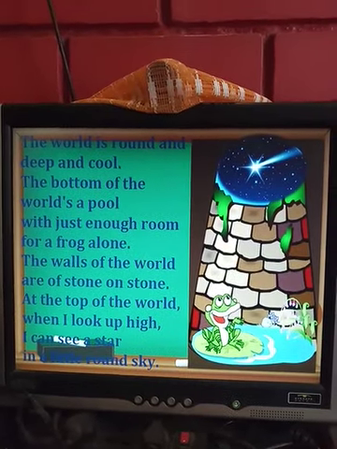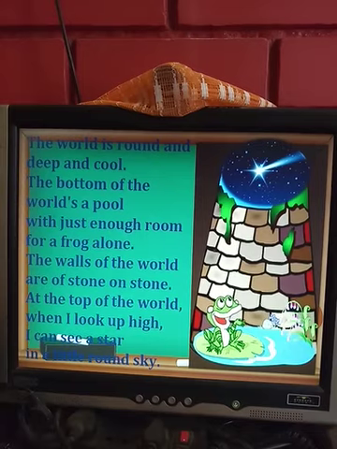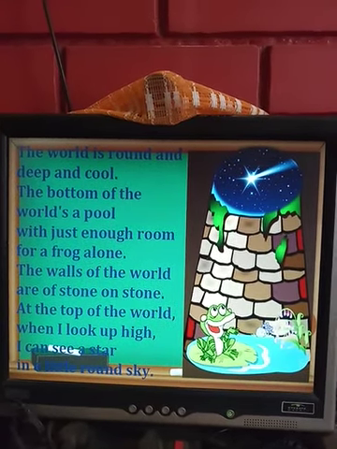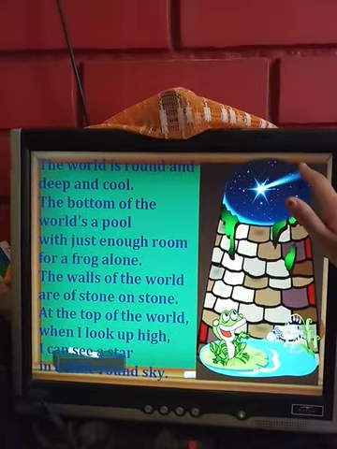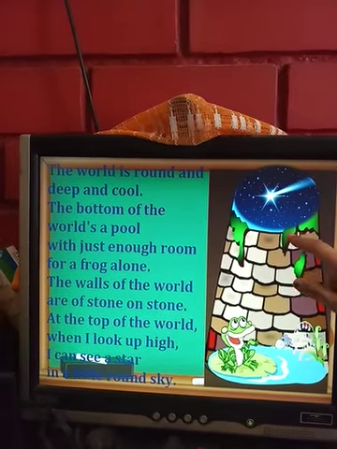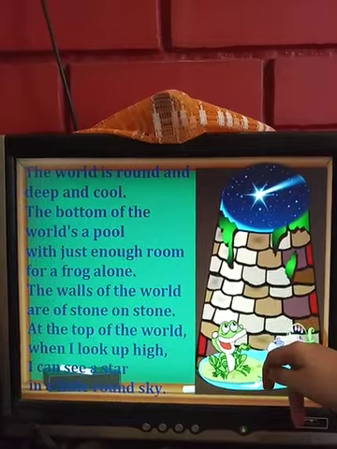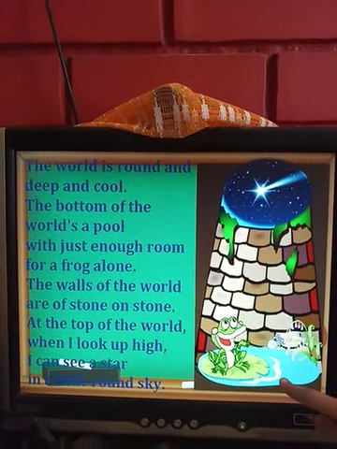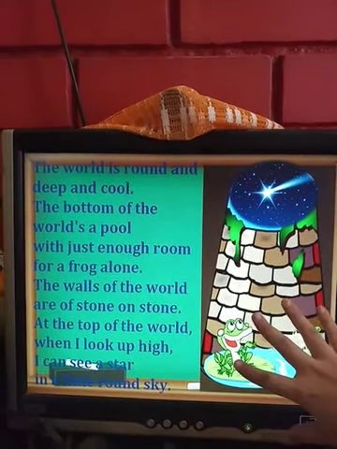The world is round and deep and cool. The bottom of the walls a pool with just enough room. So, to the frog, the world is round. Okay, he is looking out and the world is round. And it is deep. It is very deep. The well is very deep. And the well is also round. The well is round and deep and cool. Cool meaning it is cold inside.